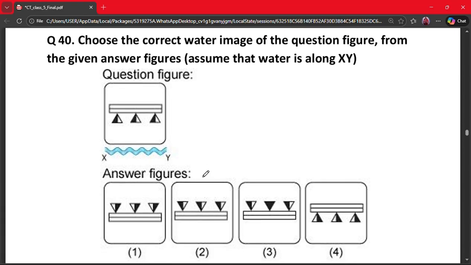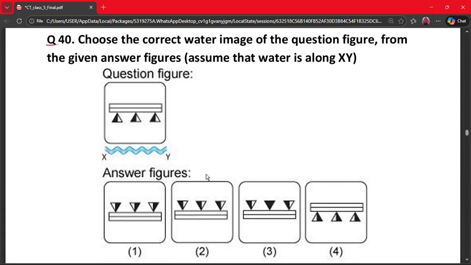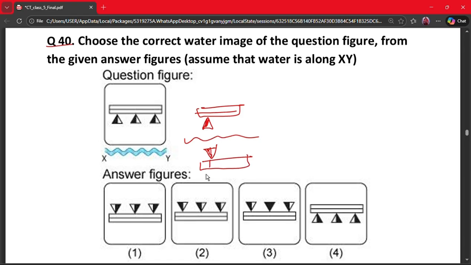Let's move on to our last question of the sample paper. Question number 40. Choose the correct water image of the question figure from the given answer figures. Assume that water is along XY. So we have this image right here like this. So it will become along water like this. Let's find this.